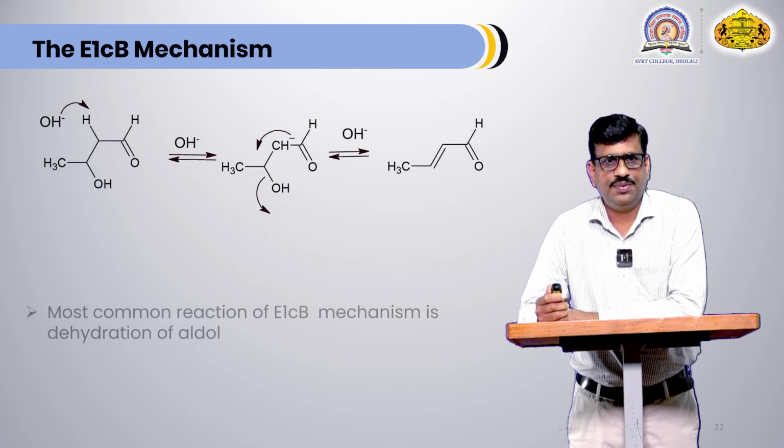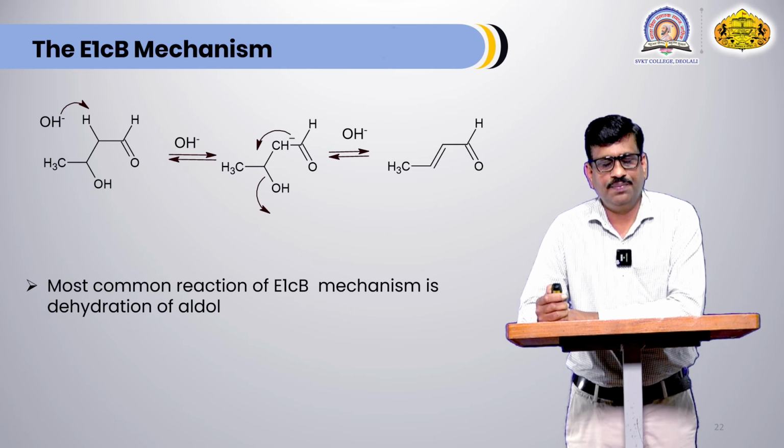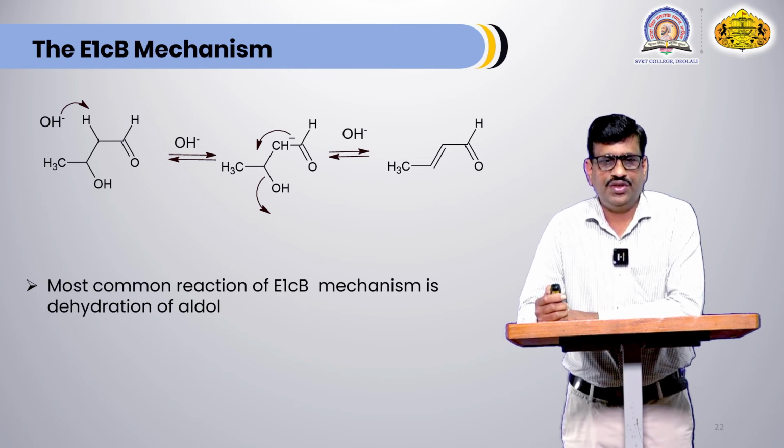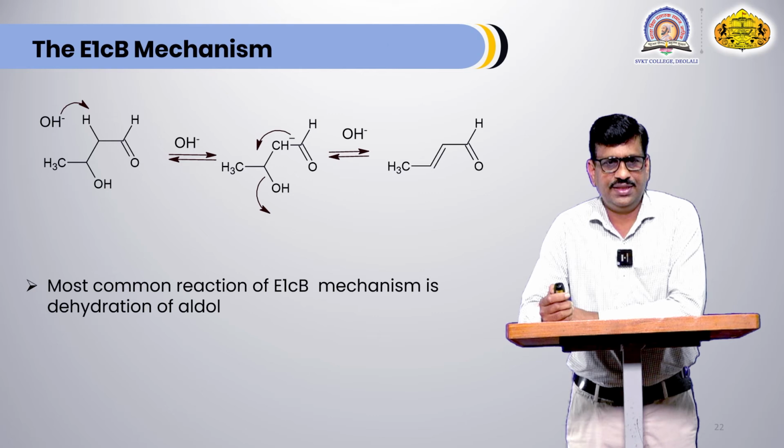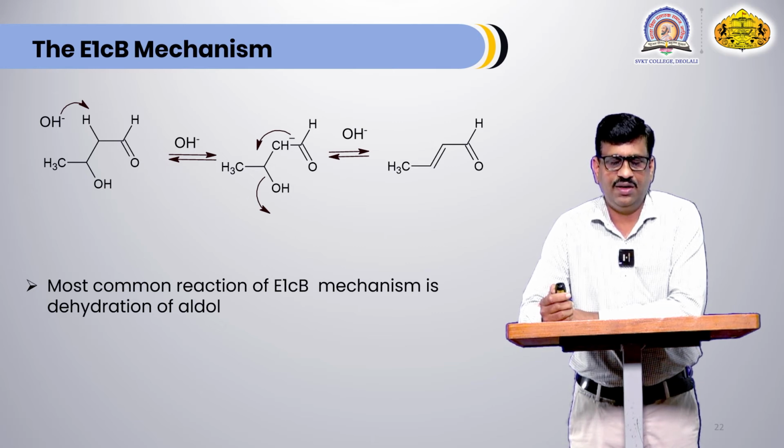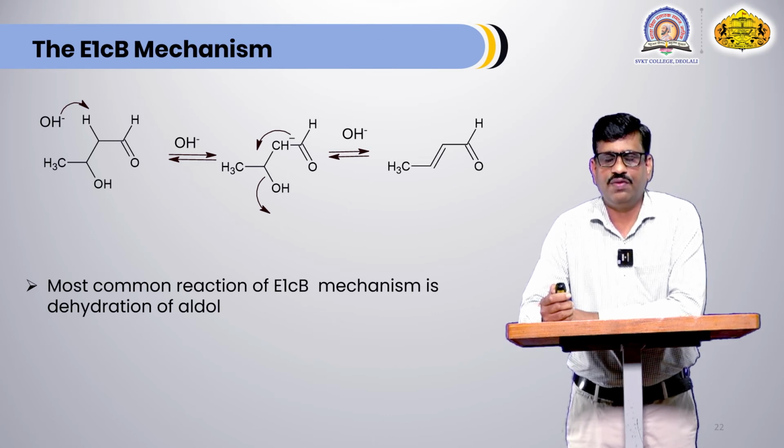This is another example of the E1CB mechanism. It is the aldol which is obtained from the aldol condensation reaction. We have studied the aldol condensation reaction in FYBSc as well as in SYBSc. In the aldol condensation reaction, an aldehyde or ketone molecule having an alpha hydrogen atom reacts with base and there is production of aldol, or ketol. And when this aldol or ketol undergoes dehydration, there is formation of an alpha beta unsaturated carbonyl compound.